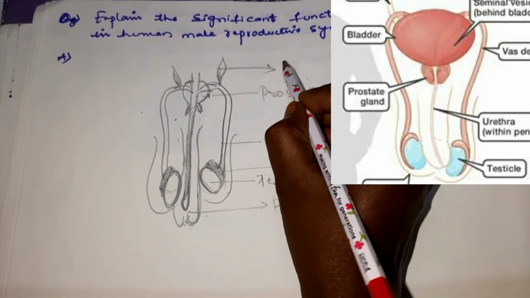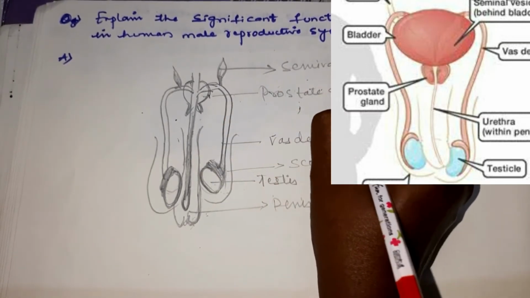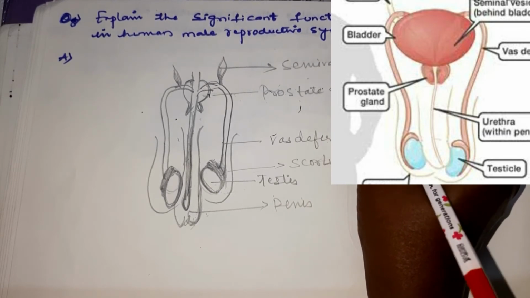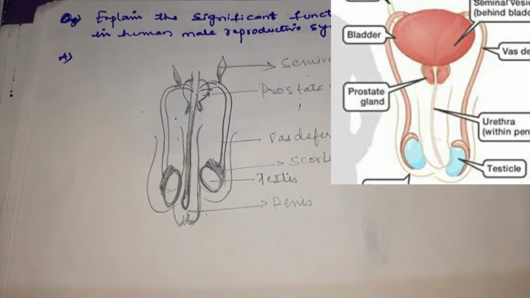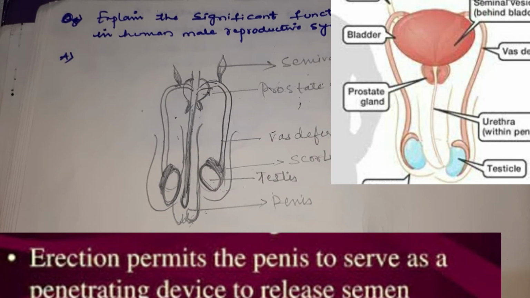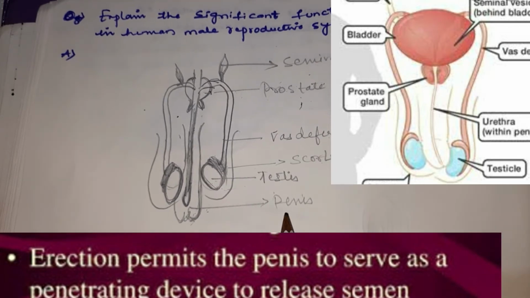Then this is the seminal vesicle. We shall learn the function of each structure, children, now. So what is the function of the penis, children? So this is the male reproductive system, and what is the function of this penis?